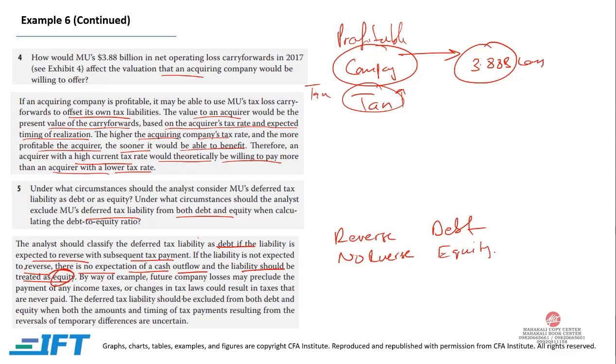And in the end, if the timing and the amount of cash flow are not known, the deferred tax liability should be excluded from both debt and equity when both the amount and timing of tax payment resulting from the reversal of temporary difference are uncertain. So if we are uncertain about the amount and timing of tax payment, then we will not include them as debt or equity.